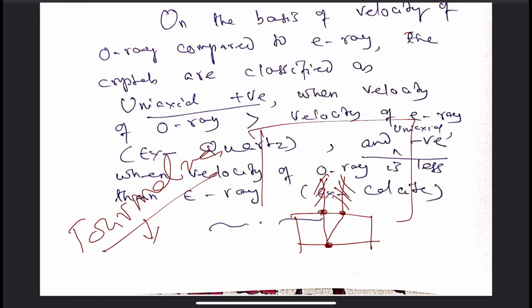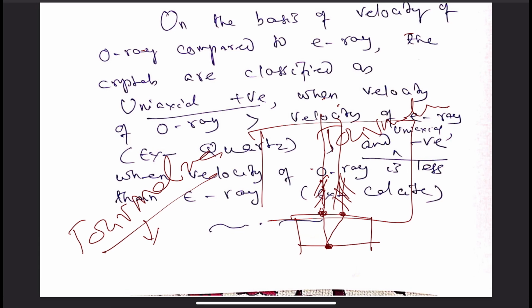If we place such a tourmaline plate over it and rotate it, we will see that one of these two images will vanish, the other will appear. Next, if it is rotated 90 degrees, the other image will appear, the next image will vanish.